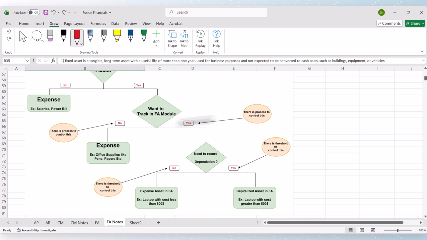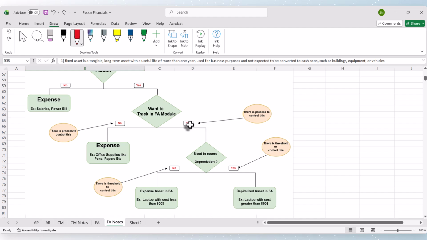So there is a process to control this, that we will see in the further videos. And let's say if we don't want to track it in the FA module, then that will be an expense, and it goes into the income statement as an expense in the same period in which it is purchased. Some examples are office supplies like pens and papers.